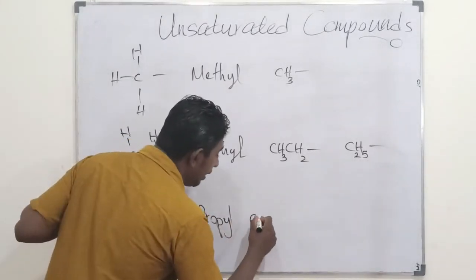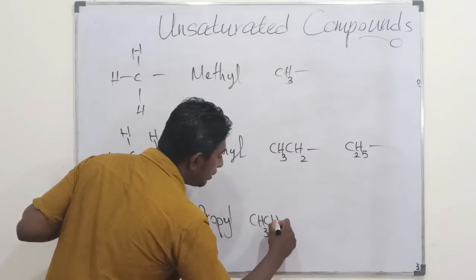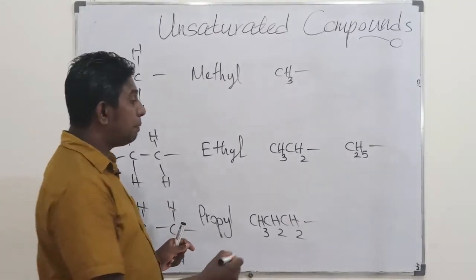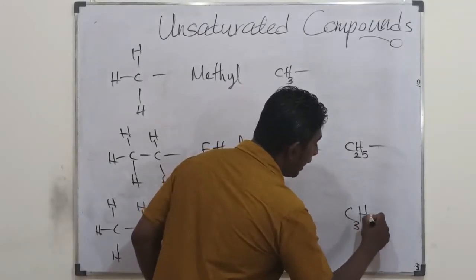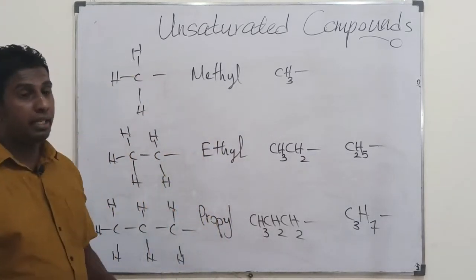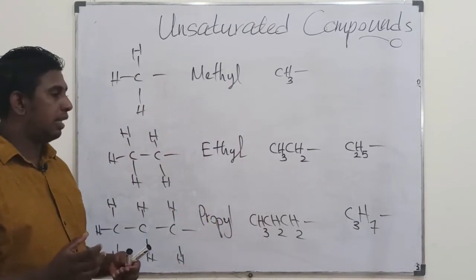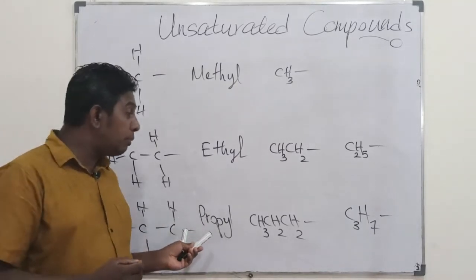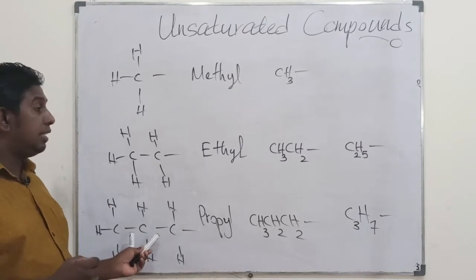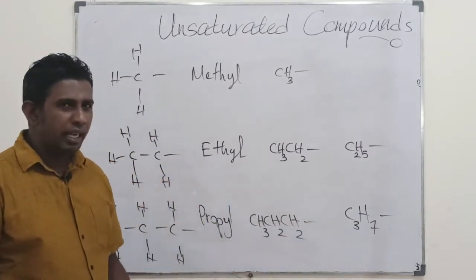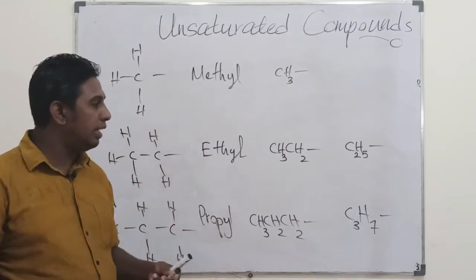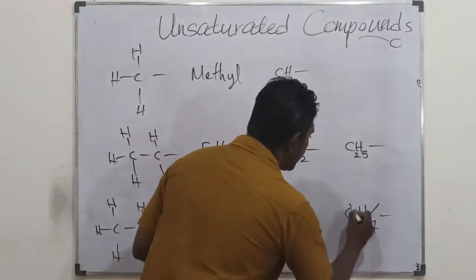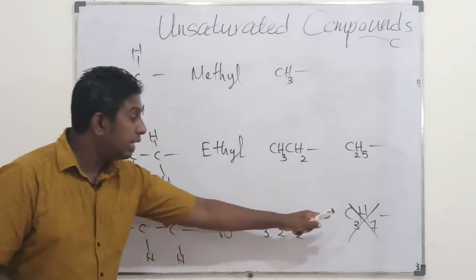It could be represented in the form CH3CH2CH2. But representing it in the form of C3H7 is not good. It's just one possibility only, this side chain standing for this. There is another possibility standing for C3H7. That's why it's not that good, representing this propyl group in that manner.